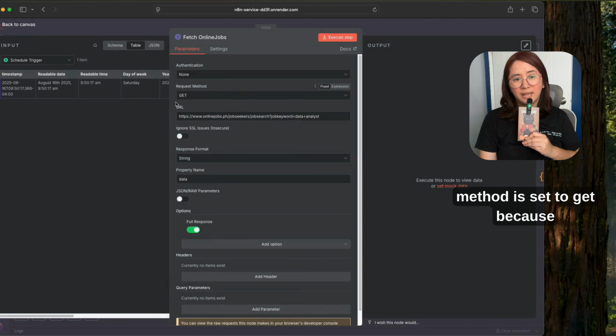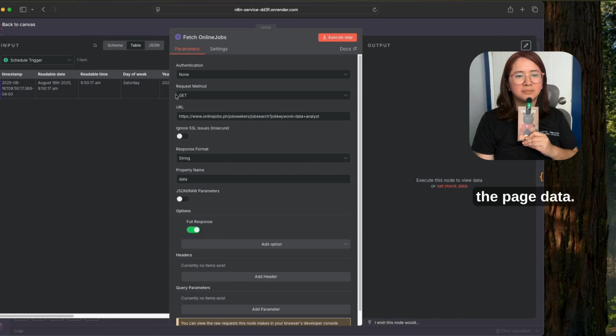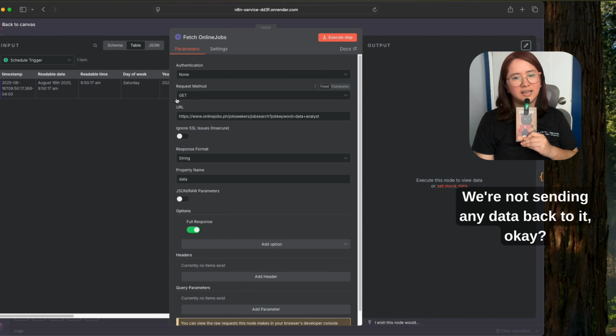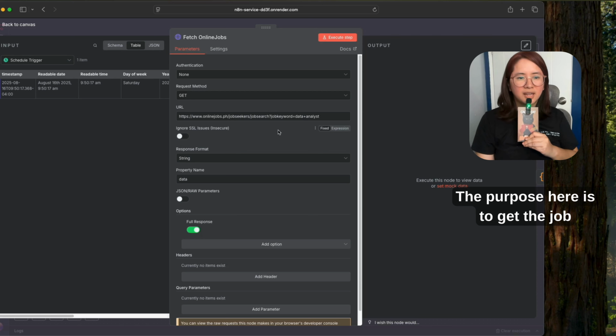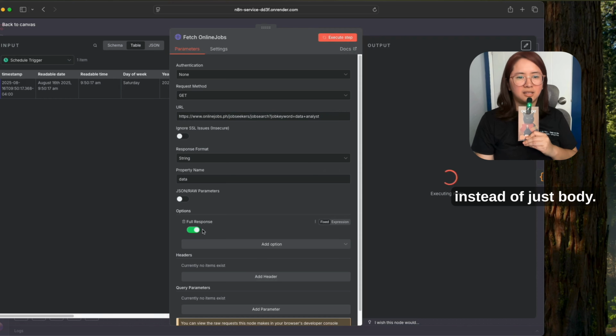Next step is we use this HTTP request node, and the method is set to GET because we're simply asking the website to send us the page data. We're not sending any data back to it, okay? The purpose here is to get the job search results for the keyword data analyst from the website onlinejobs.ph.